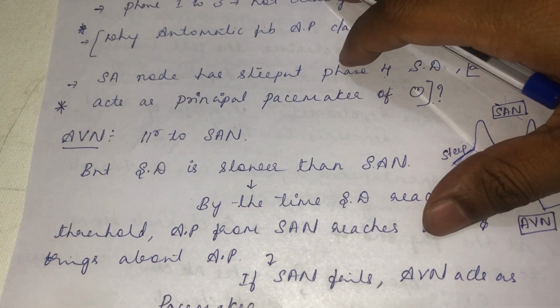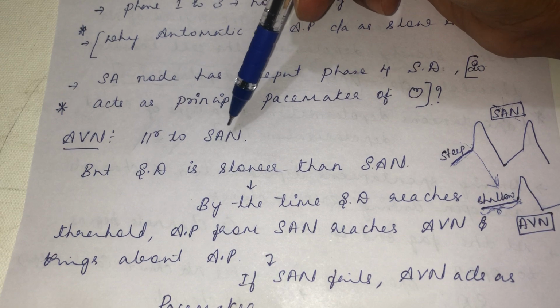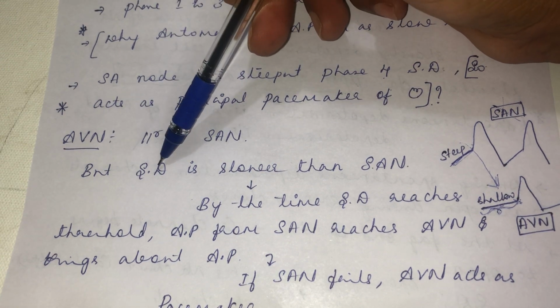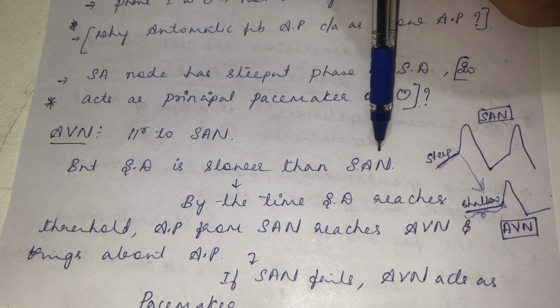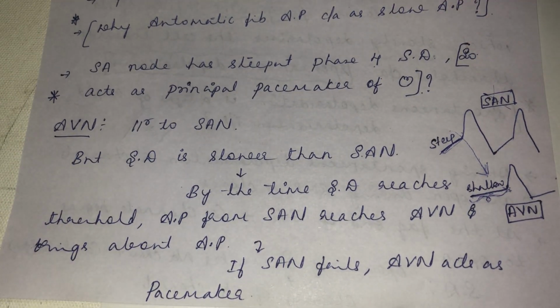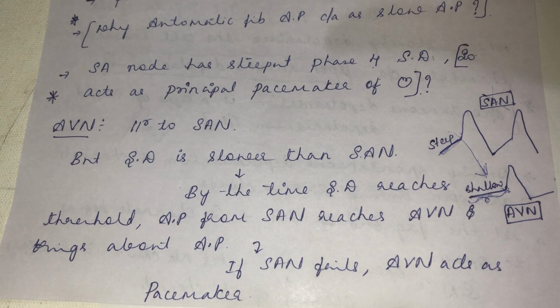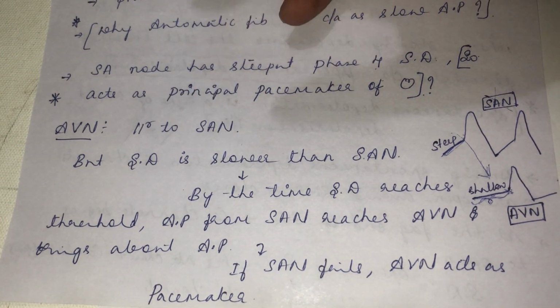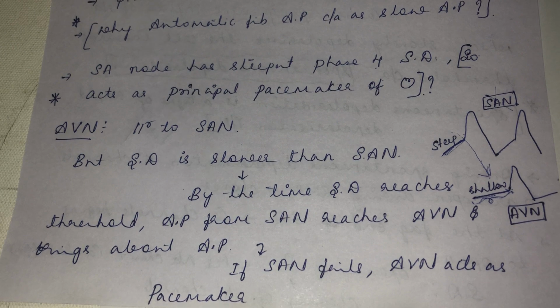Now the action potential at the AV node is very similar to the SA node, but the spontaneous depolarization is slower than the SA node. See, God has created it like that. Why? To decrease the competition between the SA node and the AV node. If the phase of spontaneous depolarization were similar for the SA node and the AV node, the AV node would also start doing everything, right?